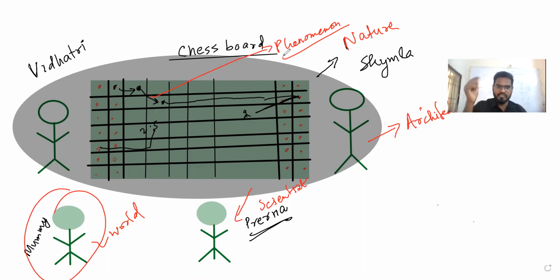Prerna is getting that: if this happens, we should follow this way; if this happens, we should do this. That is what a scientist does, and that is what scientists told the whole world. So from here we can observe that whatever laws are made, they are made from nature. Not from law to nature, but from nature to law. Got it?